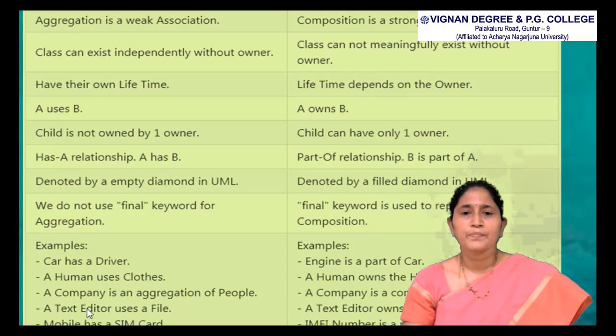Some examples of aggregation are: car has a driver, a human uses clothes, a company is an aggregation of people, a text editor uses a file, a mobile has a SIM card. Some examples of composition are: engine is a part of a car, a human owns a heart, a company is a composition of accounts, a text editor owns a buffer, and the IMEI number is a part of a mobile. That means it is an International Mobile Equipment Identity unique number.